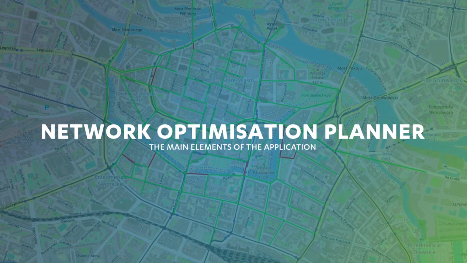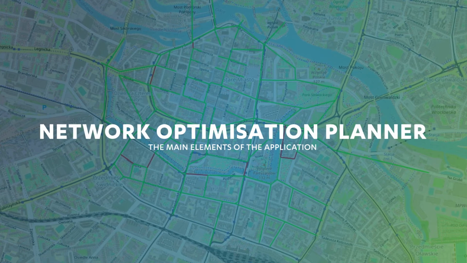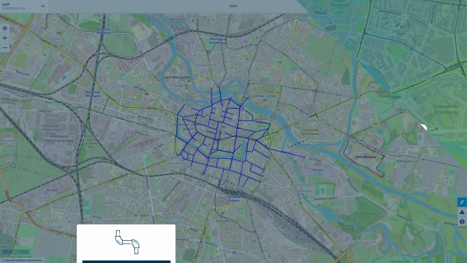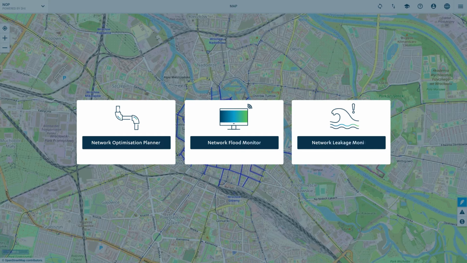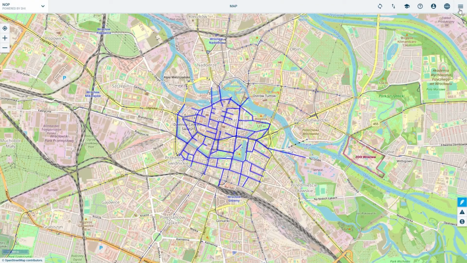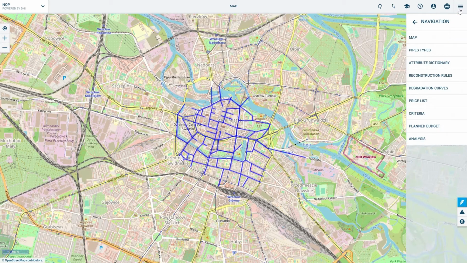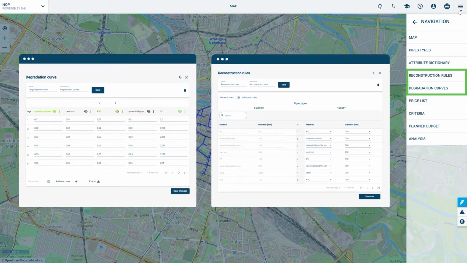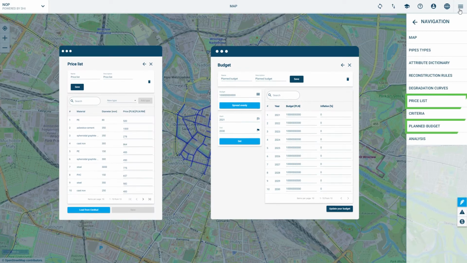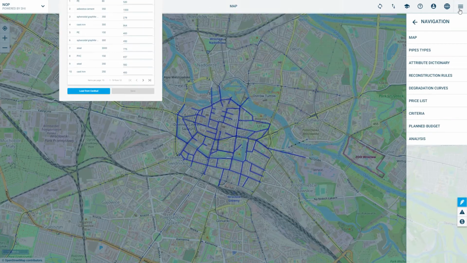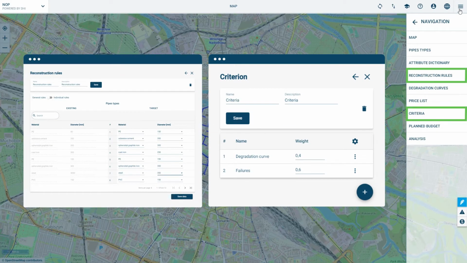Managing network infrastructure requires careful preparation of long-term plans for its modernization. Network Optimisation Planner is an application that facilitates the development of a pipeline replacement strategy based on the technical requirements, financial possibilities, and objective needs of your city.